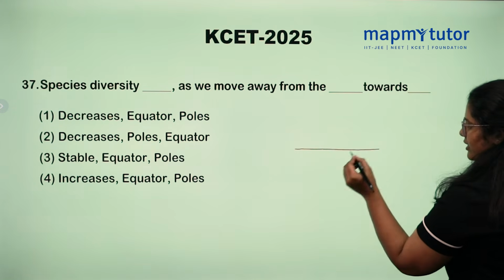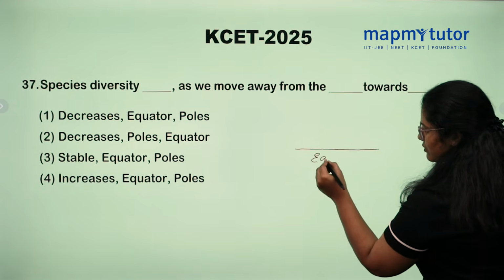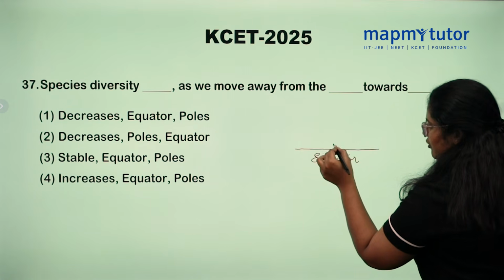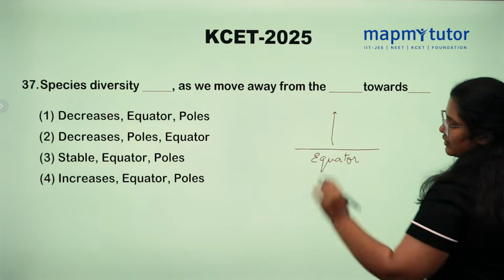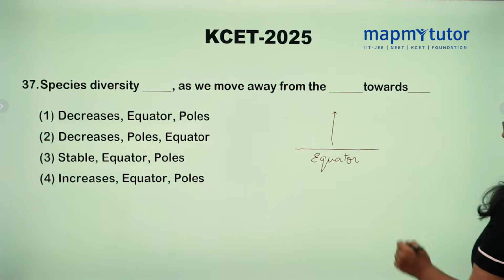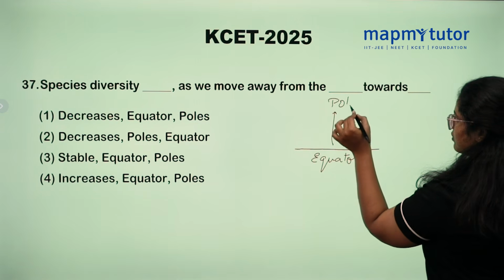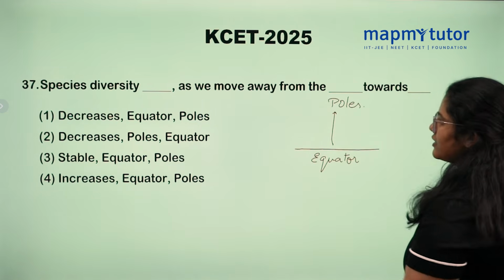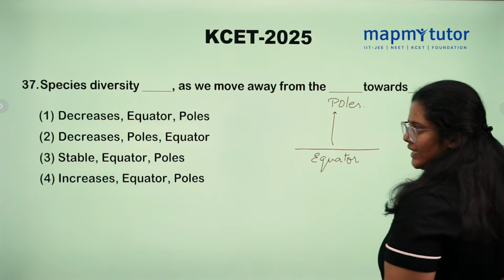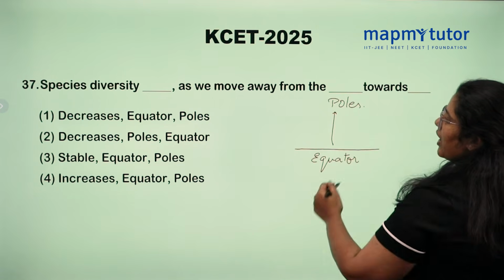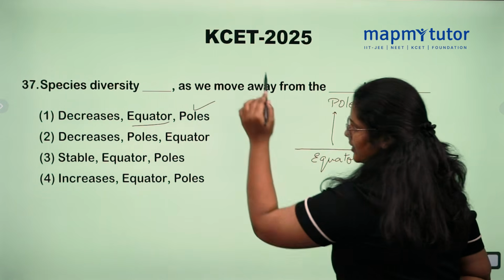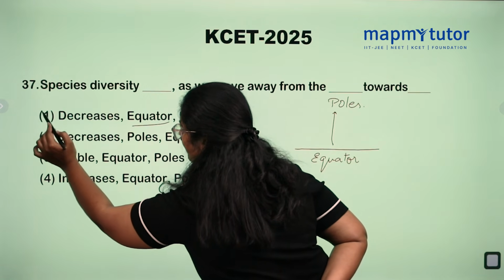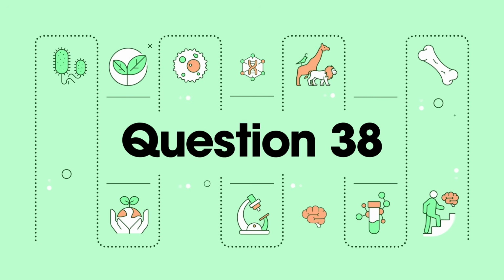So, the species diversity is more towards equator. As we move away from equator, the species diversity decreases. So now can we guess? Species diversity decreases as we move away from equator towards poles. So option 1 is correct here.